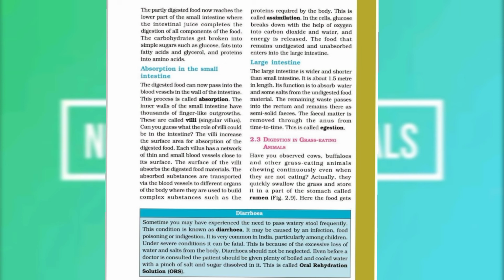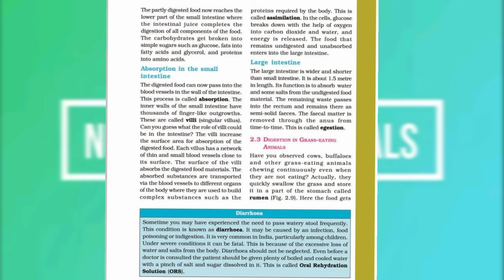Okay, so after digestion, the next process is assimilation. But before assimilation, absorption is there. Absorption is also done in the small intestine. The inner wall of the small intestine has millions of finger-like projections or folds called villi, and each villus has a network of thin and small blood vessels called capillaries close to its surface.